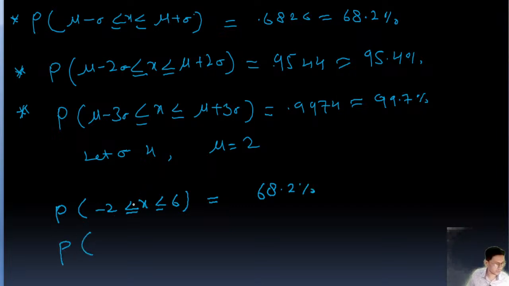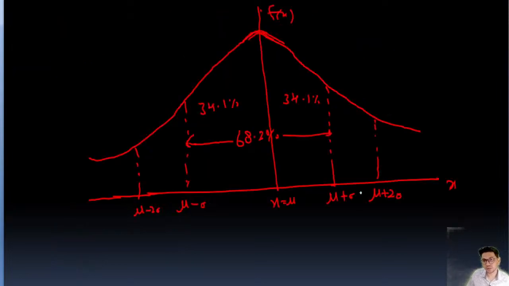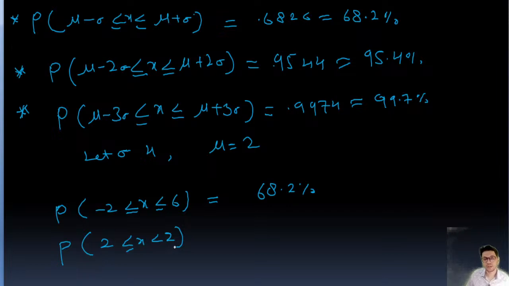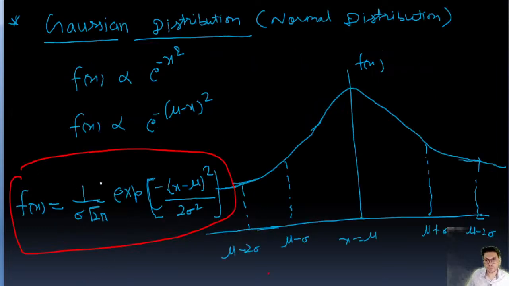Similarly, if p is between mu plus sigma and mu plus 2 sigma, this is going to be 34.1%.